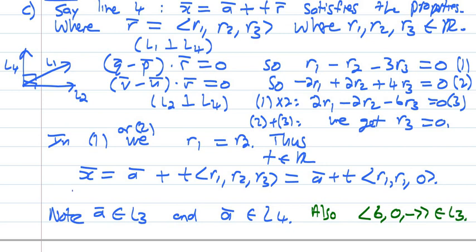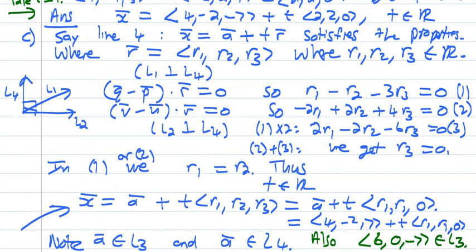Alright, and now in this equation, I can remember what A is. A is the vector we worked out earlier where the two lines intersect. It's (4, -2, 7) plus t times (r1, r2, r1) and 0. I need more space. I hope when you do this question, you have lots of pen and paper. Now, it is important that if you have a line, that means that r is not the 0 vector. So r1 should therefore not be 0.